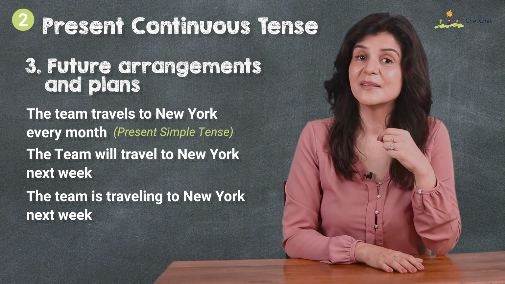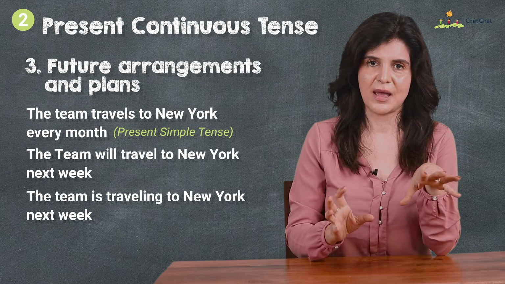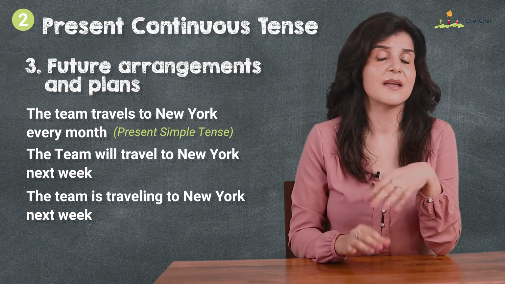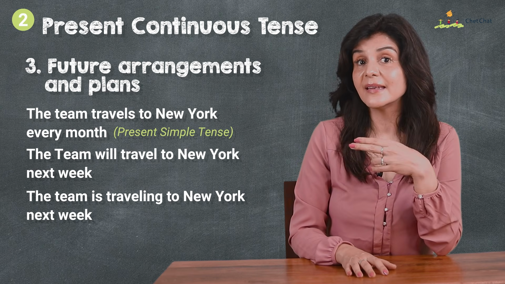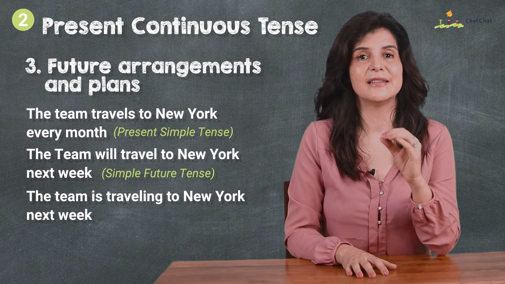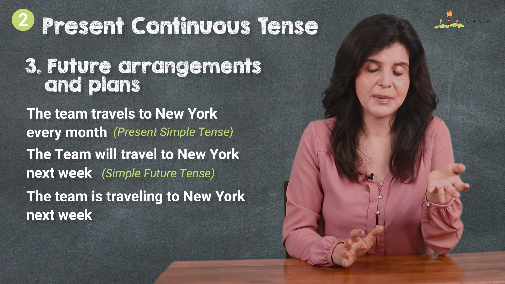The first is in simple present tense. We use this if it's a general fact or habit. This seems to be a regular periodic conference every month. The second is simple future tense, a simple statement of fact in the future. They will travel. This could be a one-off event perhaps.